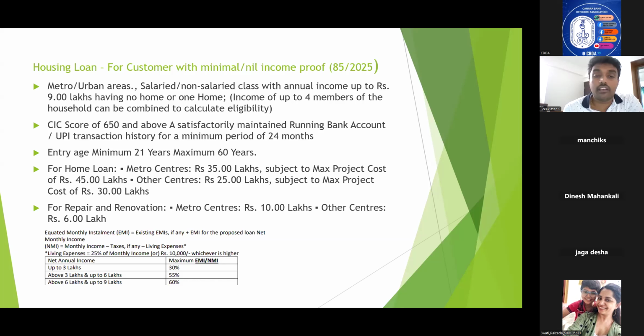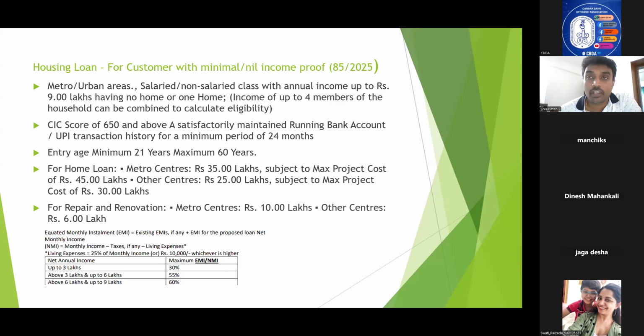Now, here the income criteria, I mean, the NTH criteria, is not on the basis of normal NTH. Here it is on the basis of EMI to NMI ratio. What is EMI to NMI ratio? EMI is the existing EMIs, if any, plus EMI of the proposed loan.